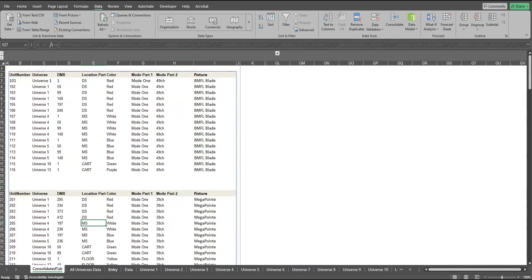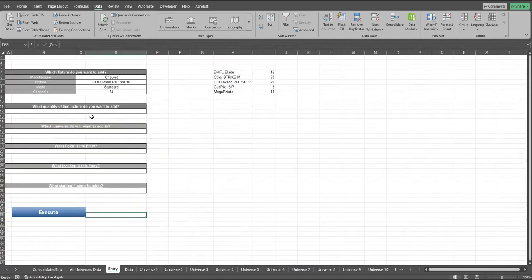And I'll make sure that once you make an entry, it will take you to the consolidated tab. But if you don't want that, please do let me know so that I can keep you on the entry tab as well.